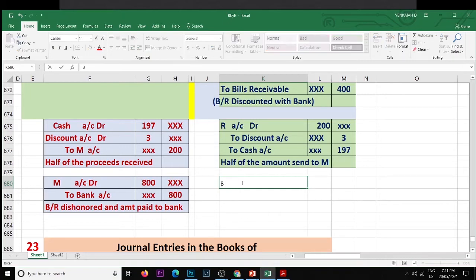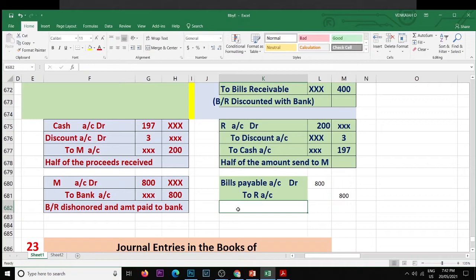Bills payable account debit to our account, amount is 800, bill payable dishonored. Okay, so bill 1 we settled.